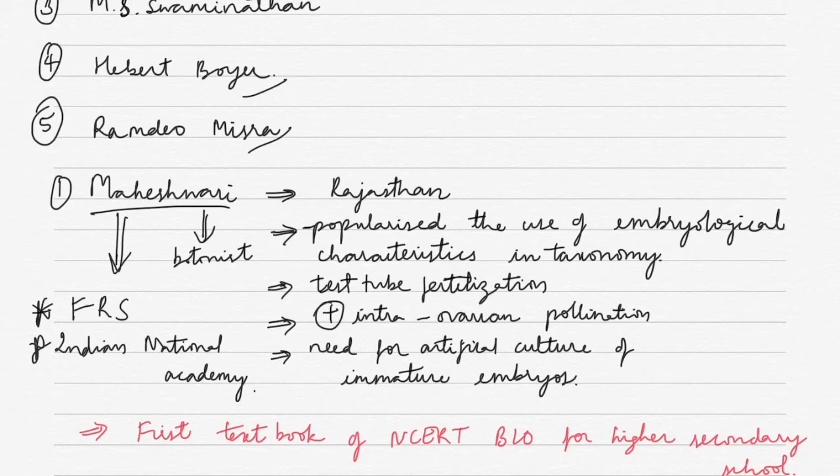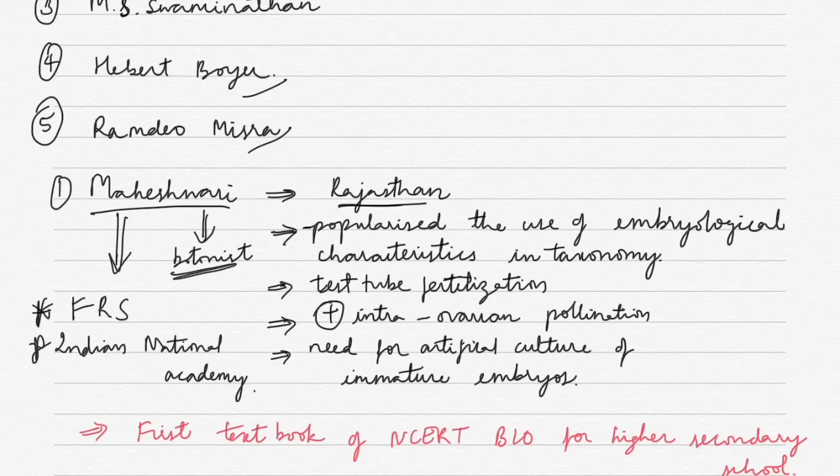That inspired him to take up botany and study more about it. We will not go about all these things because this is not actually important, and I don't think any questions could be asked on it.